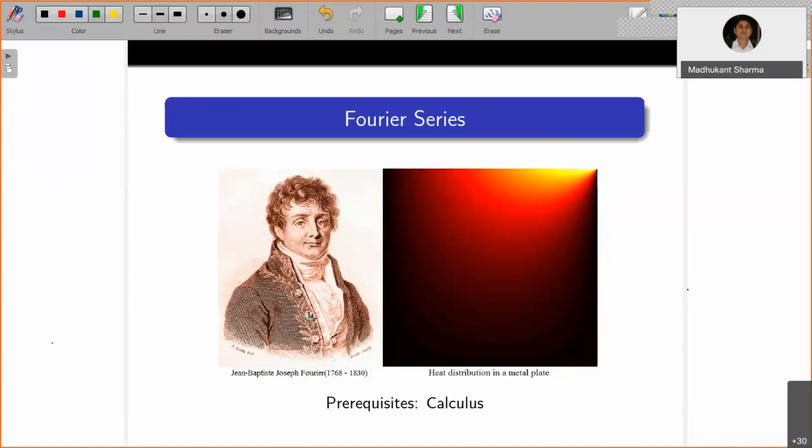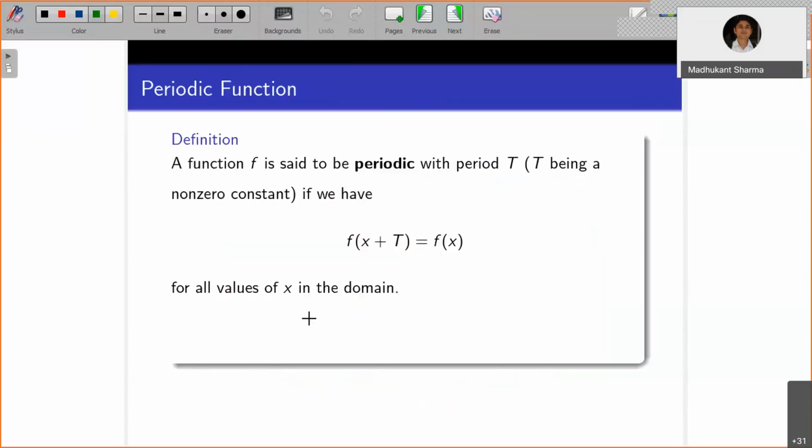I will let you know soon what we mean by the periodicity of a function. Any periodic function can be expressed in terms of a Fourier series, and we will try to see that by looking at some examples and some graphs as well. Right, so the very first thing is the definition of a periodic function.